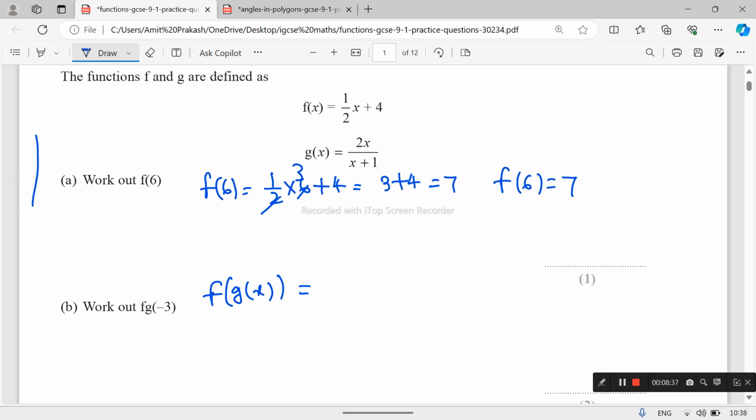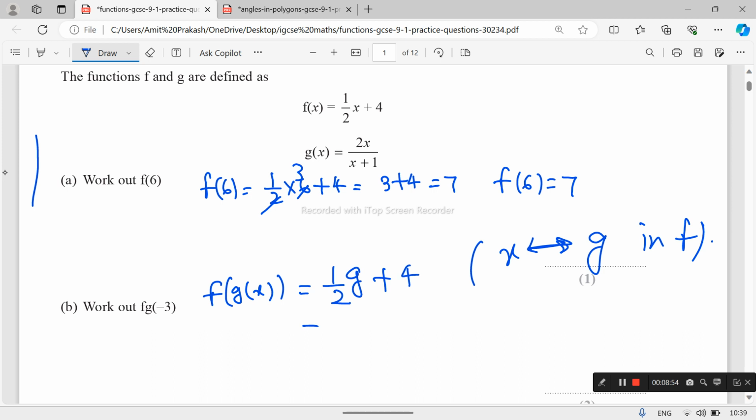So in f we replace x with g, and this becomes half of g plus 4, and g equals 2x upon x plus 1, so this becomes x upon x plus 1 plus 4.